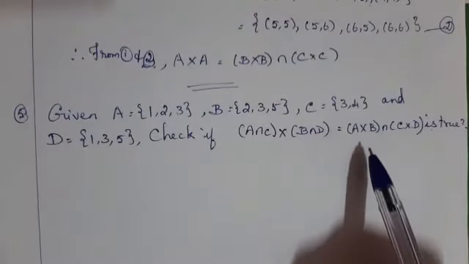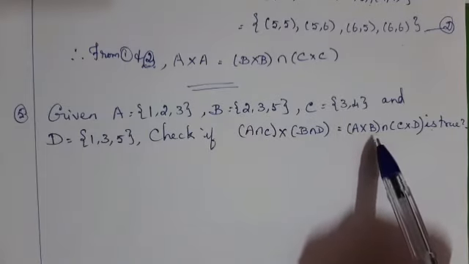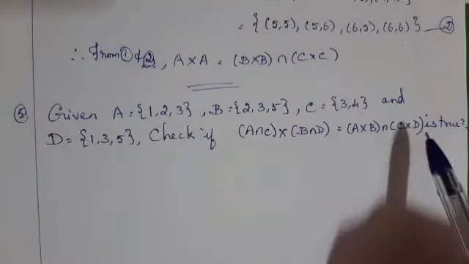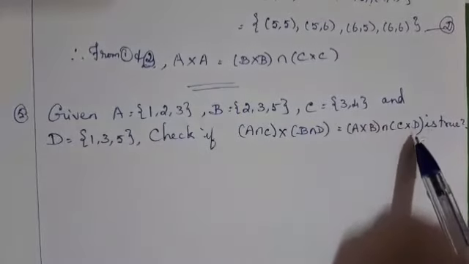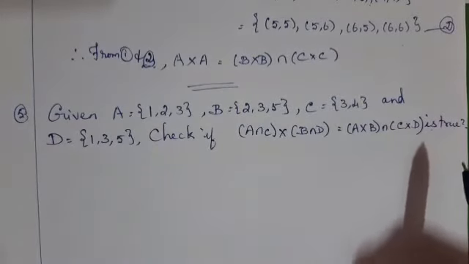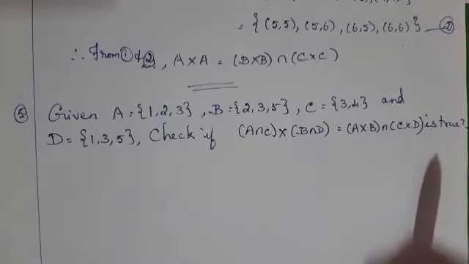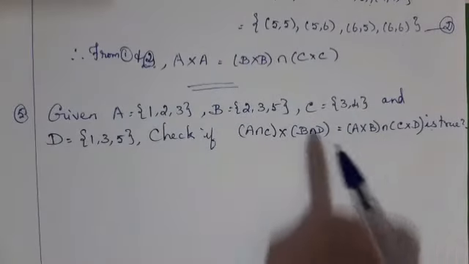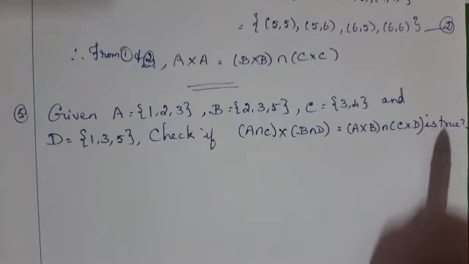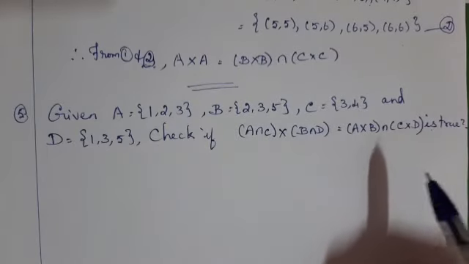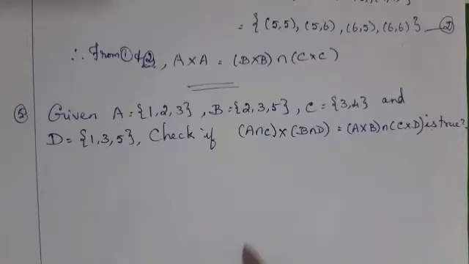Then next, find A cross B, then C cross D, find the intersection of these two, then take it as equation 2. Then check whether 1 and 2 are equal or not. If equal, you can say the statement is true. Otherwise, it is false. Students, take this as homework for you.